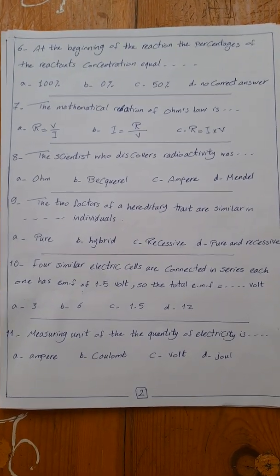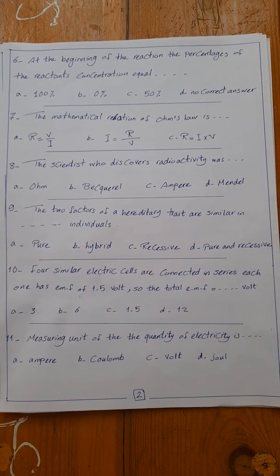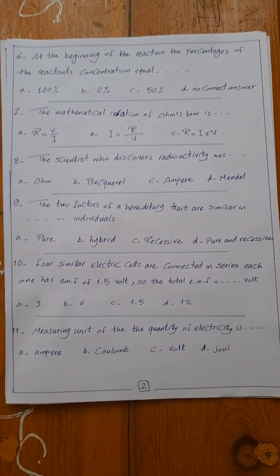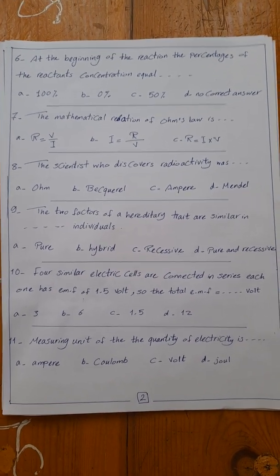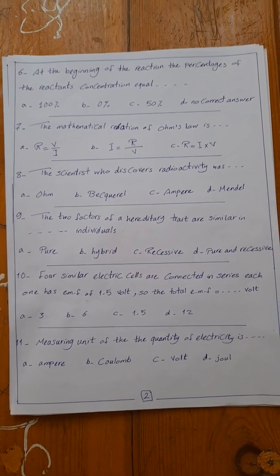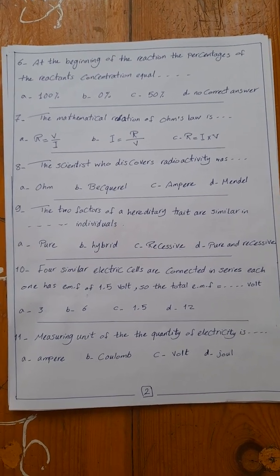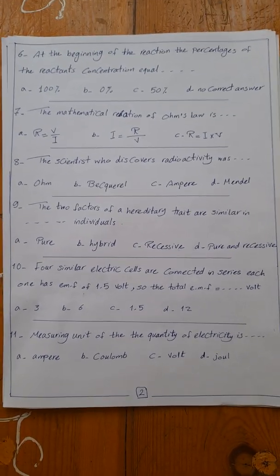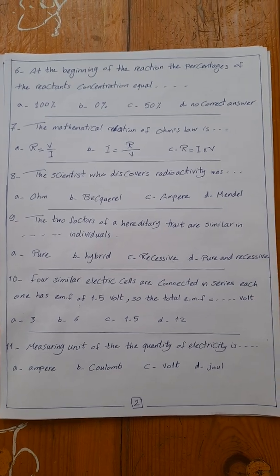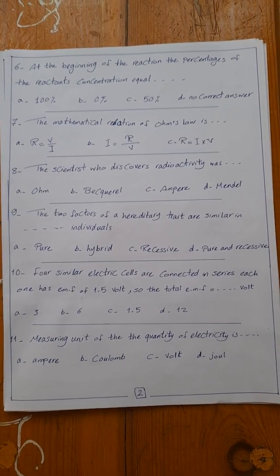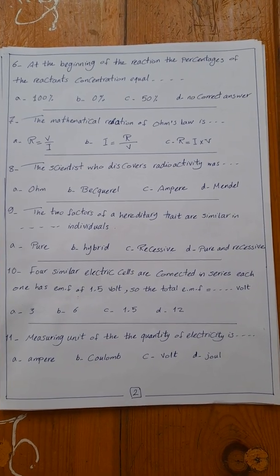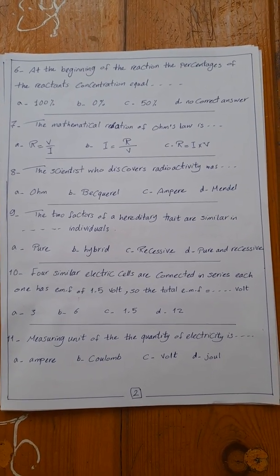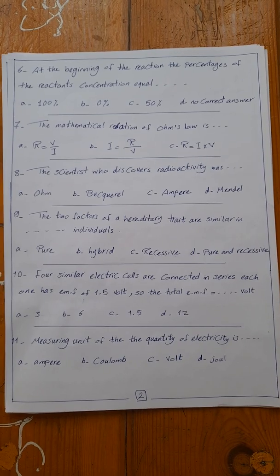Then this concentration decreases by time and the concentration of products increases until at the end of the reaction the reactant concentration becomes 0% while the product concentration becomes 100%. So at the beginning of the reaction, the reactants concentration equal 100%.